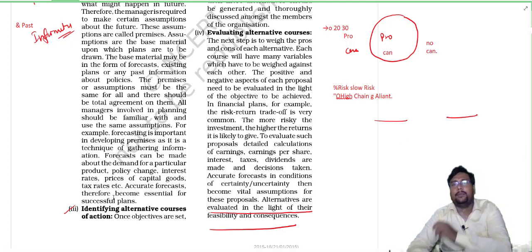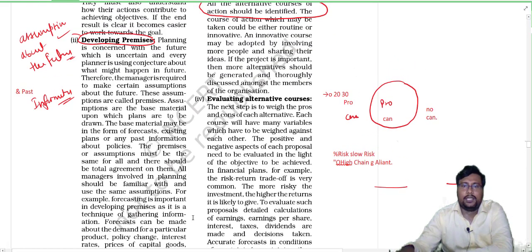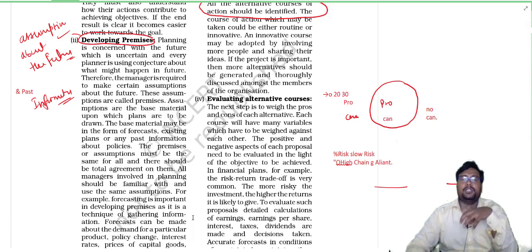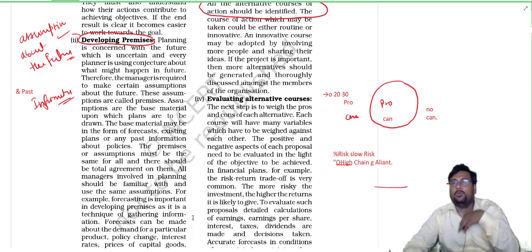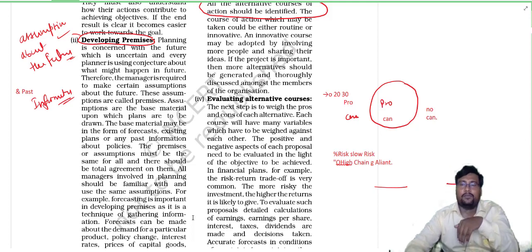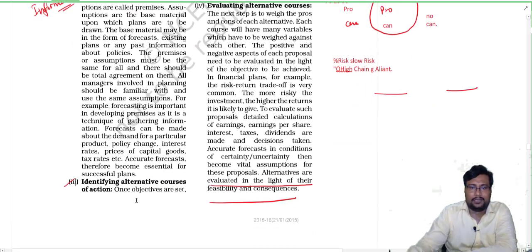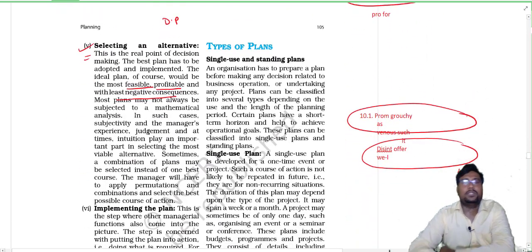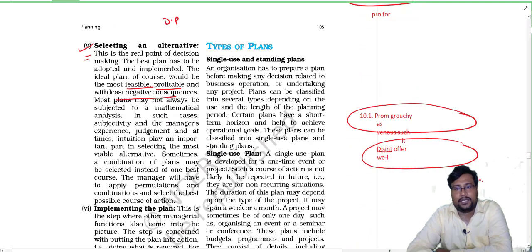We have to compare all the alternative courses of action, and find out the pros and cons of each and every one. We have to find out which one is more risky, which one is less risky, which one is more profitable, which one is less profitable. After comparing all that, we go to the fifth step, which is selecting the best alternative.